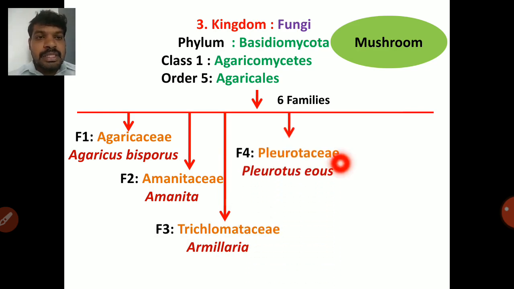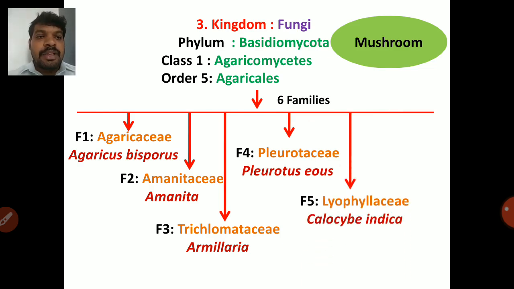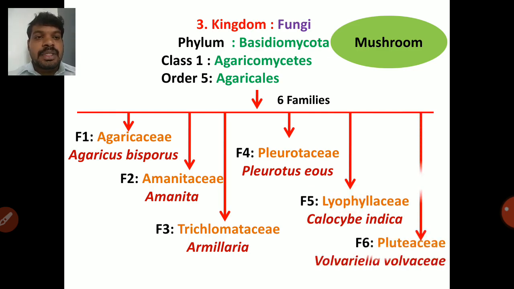Next one is Tricholomataceae, Armillaria. Next one is Pleurotaceae, Pleurotus eous, that is your pink oyster mushroom. Oyster mushroom comes under Pleurotaceae, Chippikalan அப்படின்னு சொல்லுவாங்க. So family 5 is Lyophyllaceae, Calocybe indica, that is your milky mushroom, Paal Kalan. Next one is Pluteaceae, Volvariella volvacea, that is your paddy straw mushroom.